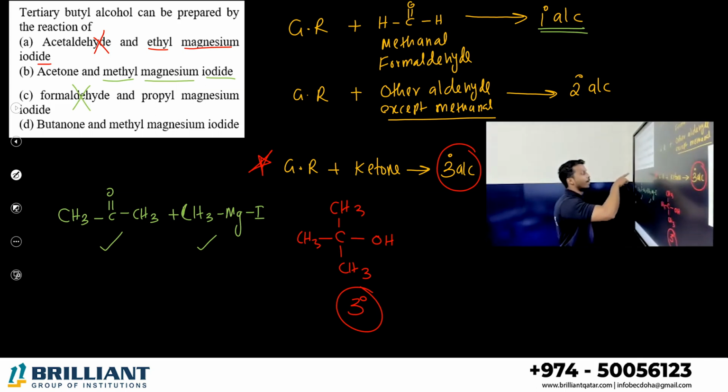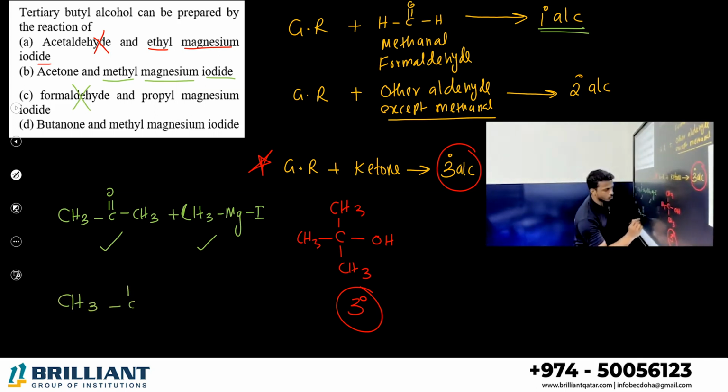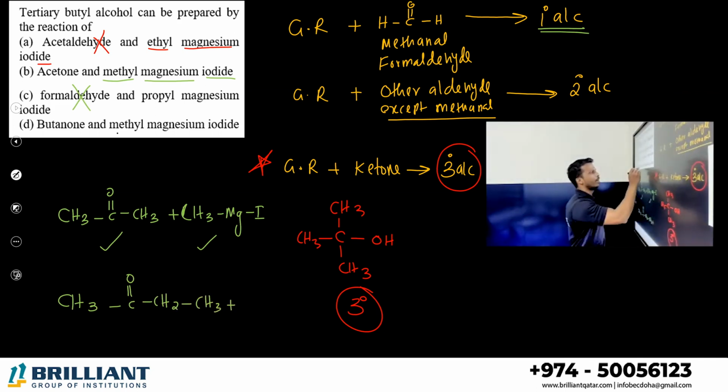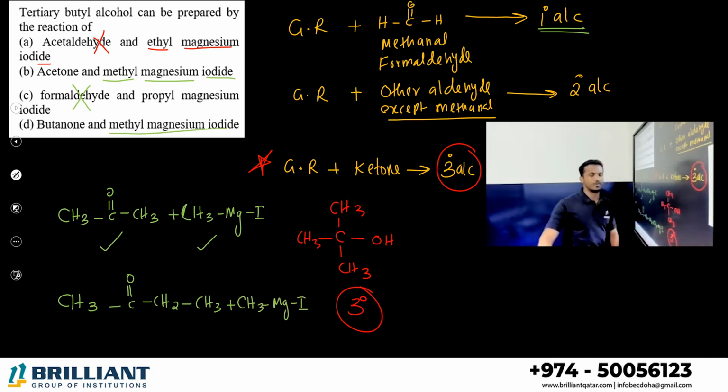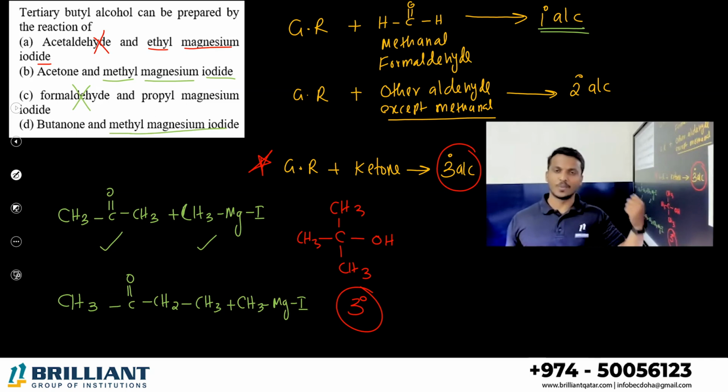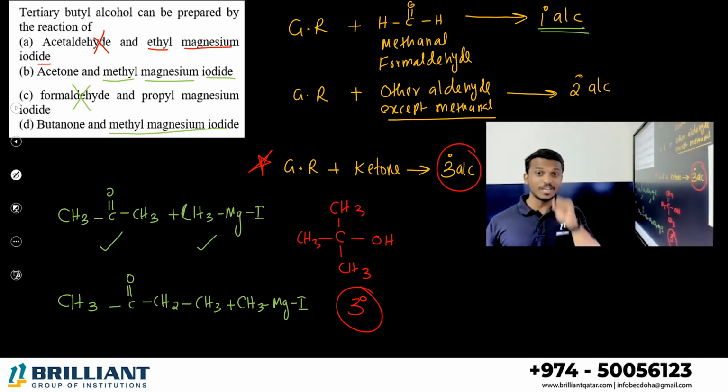What about the other one? Butanone. What is butanone? It's a ketone, right? Butan-2-one. Alright, it is reacting with which one? Methyl magnesium iodide. So confusion. Option B is there, option D is there with the ketone. Which ketone can be selected?